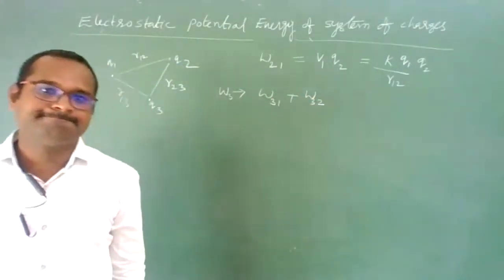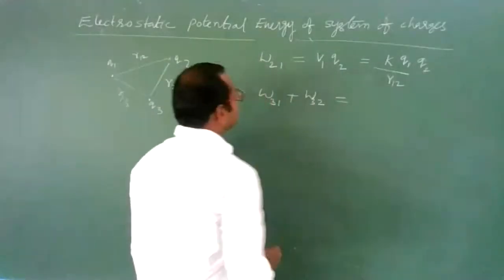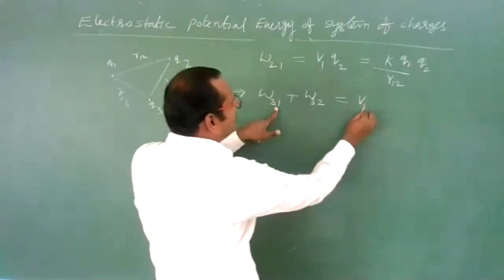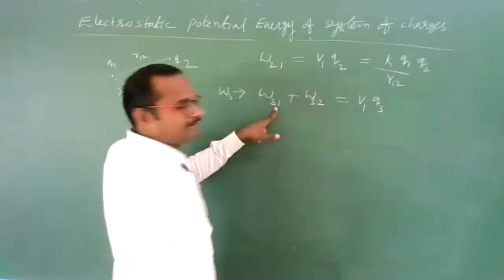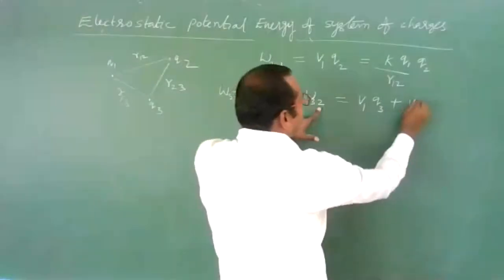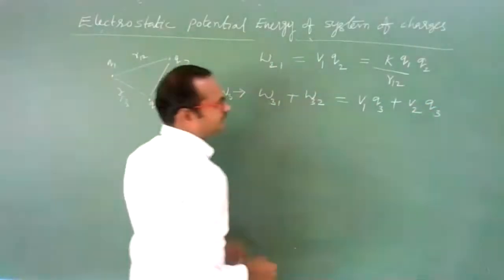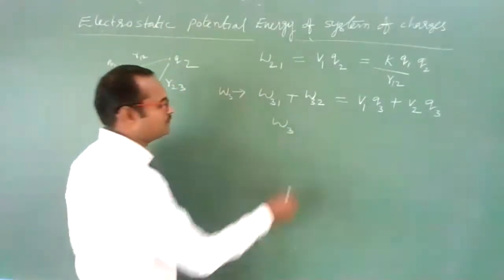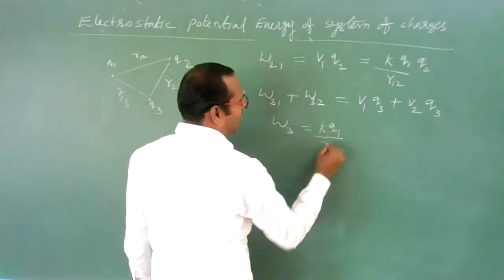So it is potential due to the first charge times Q3, plus potential due to the second charge times Q3. So the work done in bringing charge Q3 is V1, which is K Q1 by R